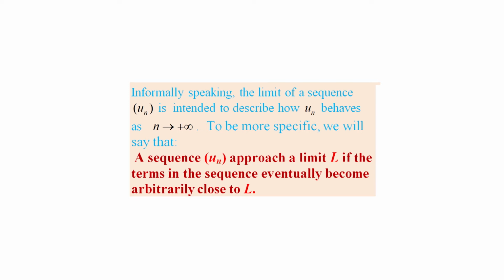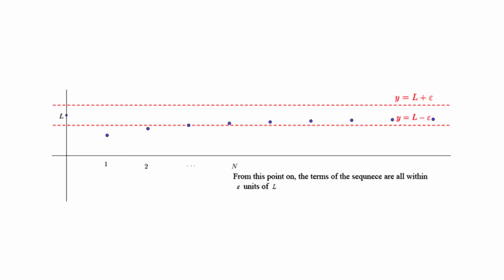Informally speaking, the limit of a sequence {u_n} is intended to describe how u_n behaves as n approaches positive infinity. To be more specific, we will say that a sequence {u_n} approaches a limit L if the terms in the sequence eventually become arbitrarily close to L. Geometrically, this means that for any positive number epsilon, there is a point in the sequence after which all terms lie between the lines y equal to L minus epsilon and y equal to L plus epsilon. This is illustrated in the figure.